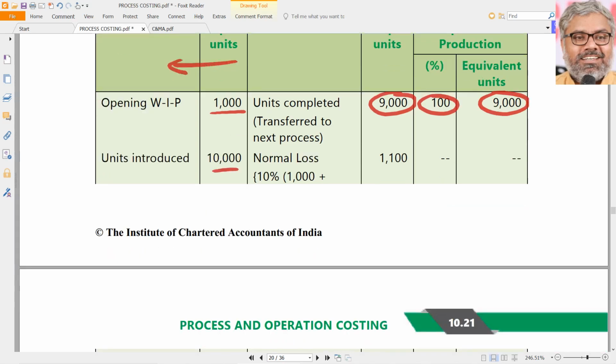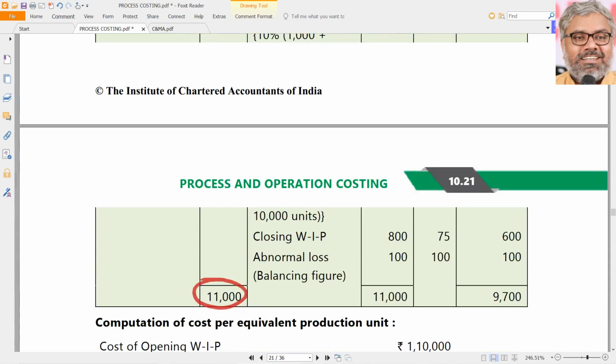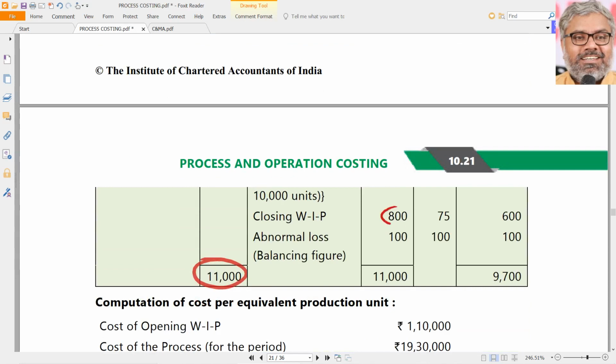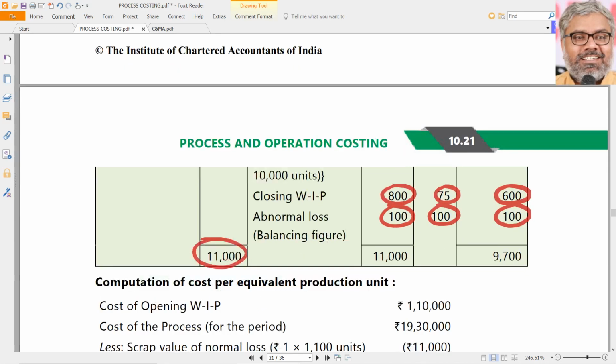Normal loss we know already, nothing new. 1,100. Normal loss should be taken at 0% equivalent. And closing work in progress we know already, nothing new: 800 multiplied with 75%, 600. Abnormal loss also we know already, 100. 100% it has to be always taken. So 100 into 100%, 100 units only.